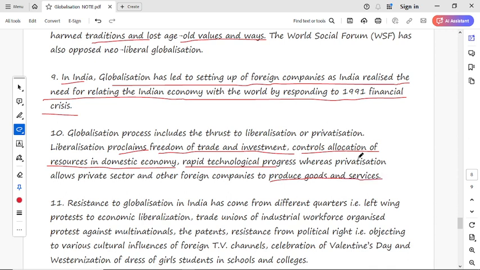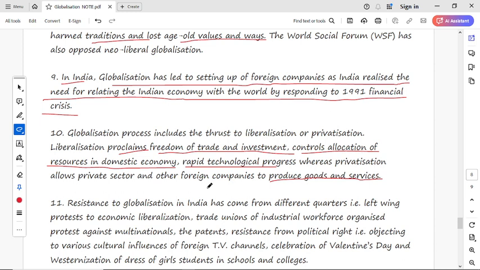It means that globalization includes two things, liberalization and privatization. Liberalization gives freedom of trade and investment, along with the growth of technology, and privatization allows the private sector and foreign companies to produce their goods and services within the country.